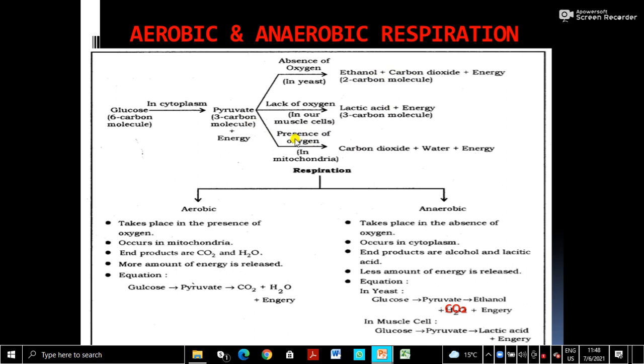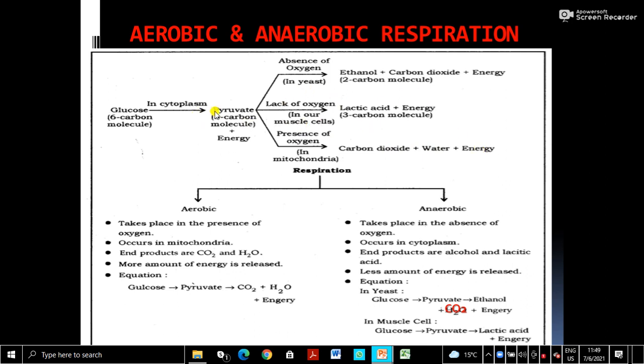Now we come to the aerobic respiration steps. In aerobic respiration, after glycolysis, the pyruvate enters the mitochondrion, and mitochondria have oxidizing enzymes. So oxygen oxidizes the pyruvic acid and forms carbon dioxide plus water plus energy. This is the complete oxidation product, so a large amount of energy is released. I hope you understood. So this is the summary.